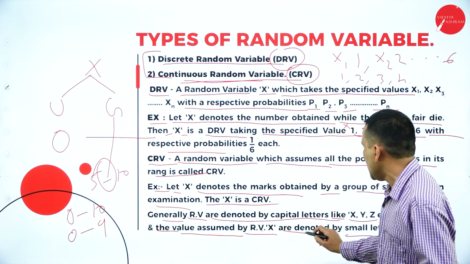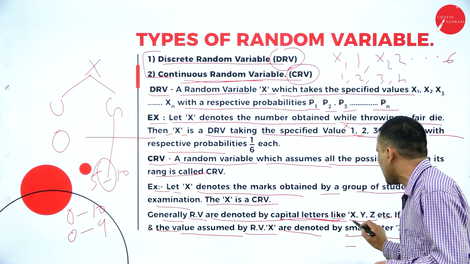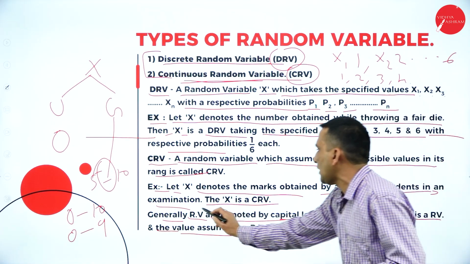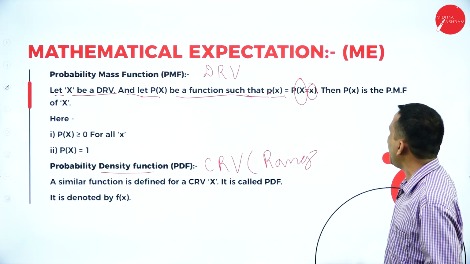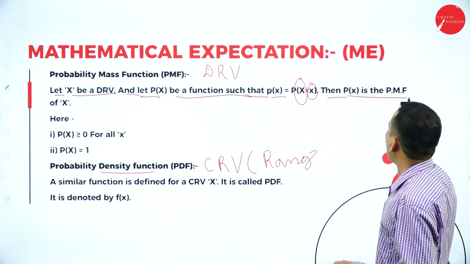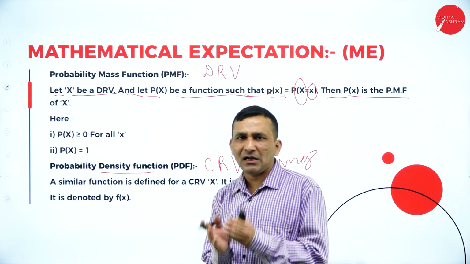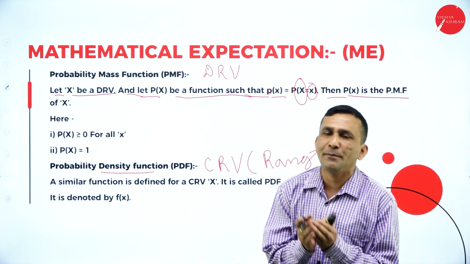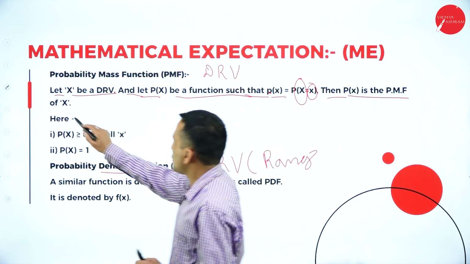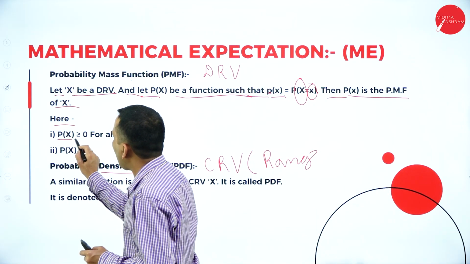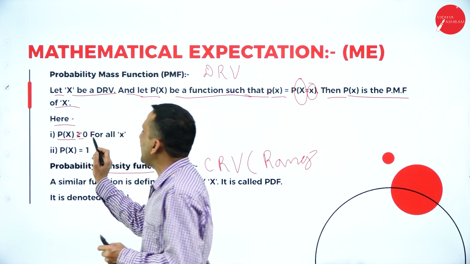In the previous slides, capital letters X, Y, Z were random variables, while P of X is the probability mass function, because under the discrete method we calculate using probability mass functions. Here P of X is always greater than or equal to 0.